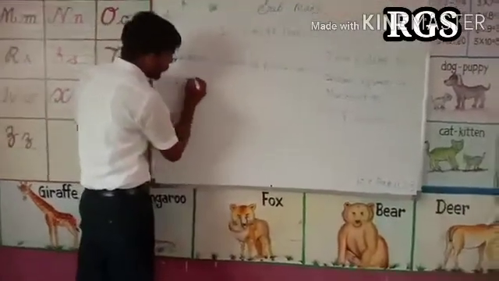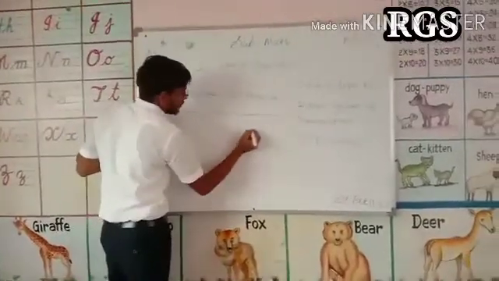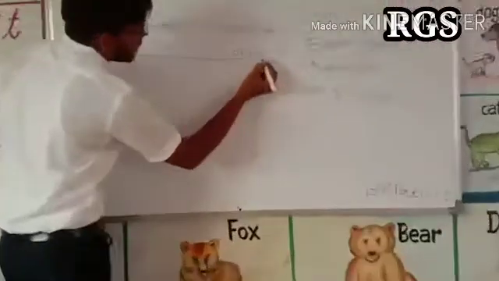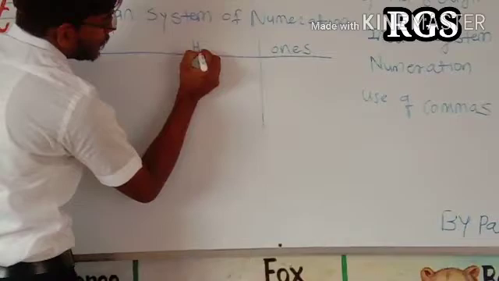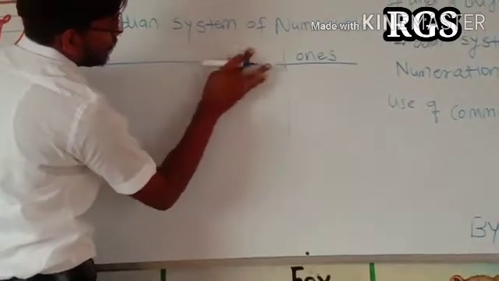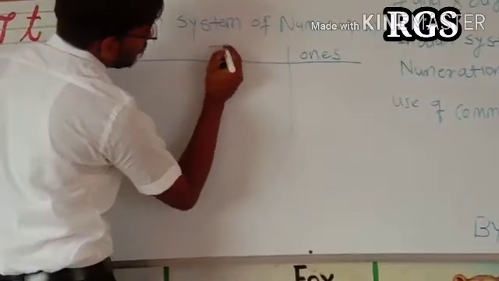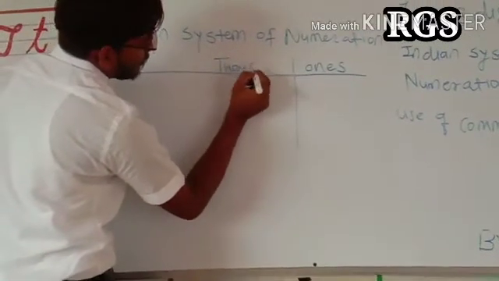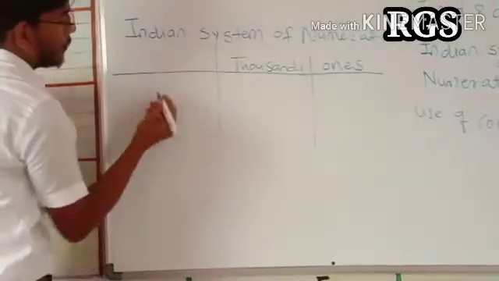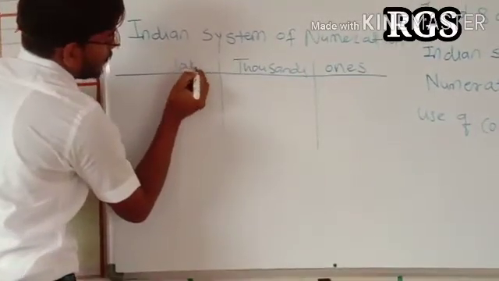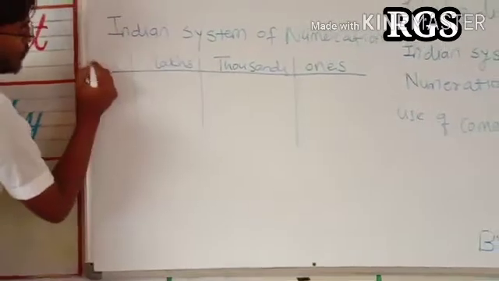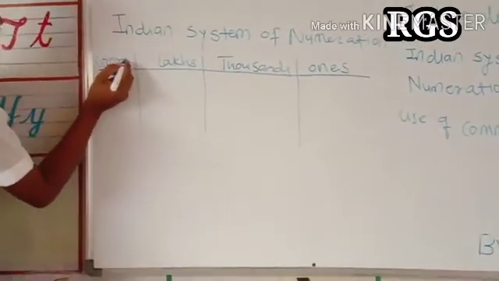There are several periods. The first period is of ones. The second period is of thousands. The third period is of lakhs, and the fourth period is of crore.